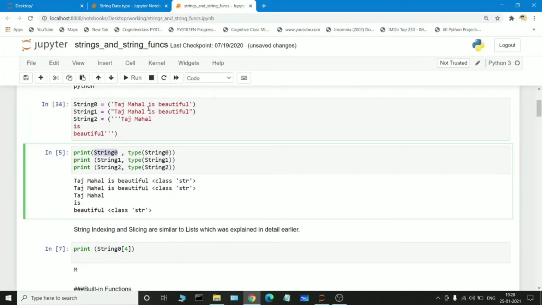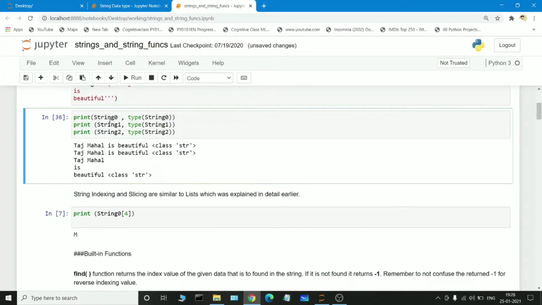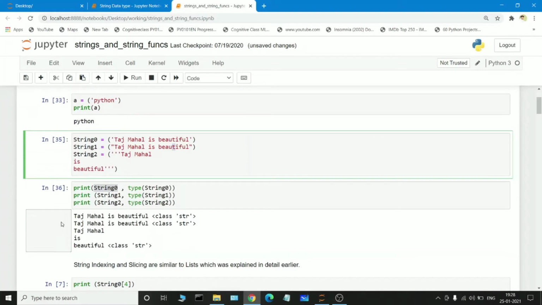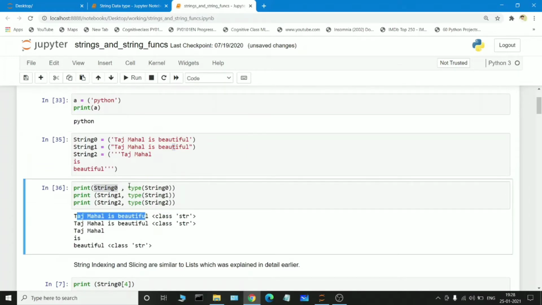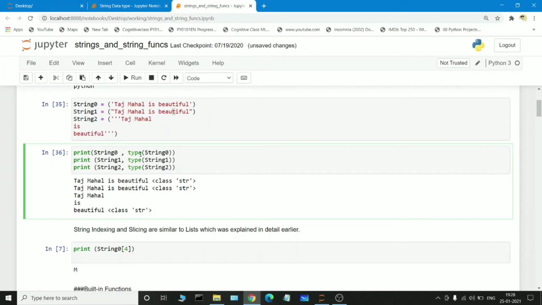String 0 is nothing but Taj Mahal is very beautiful, but we have initialized that particular string in single quote. There is no issue if we initialize in single quote or double quote or triple quote. So I am executing this cell and I am also executing this cell. See, string 0 is nothing but Taj Mahal is so beautiful, and it has been executed successfully. I am passing a comma operator. The comma operator is used to concat the string, which means adding the string. So what is the type of this particular string 0? It is nothing but a string data type. String 1 also belongs to the string data type and string 2 also belongs to the string data type.